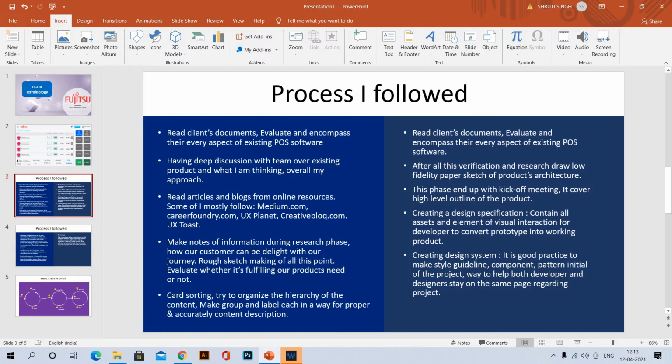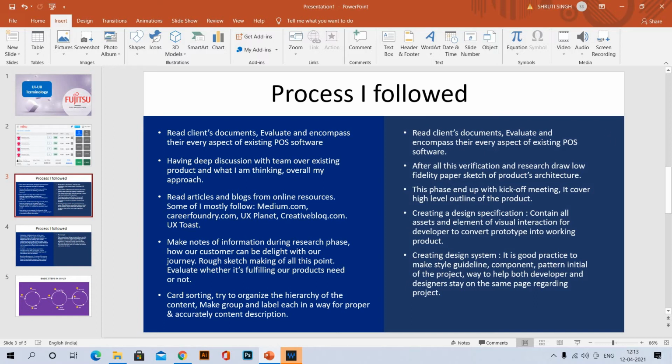Some clients are very strict on their opinion, on their own decision. So we should take care of all these things and keep them in mind. There should not be any point missed, whatever the client has mentioned in their document. So evaluating the document is very important.